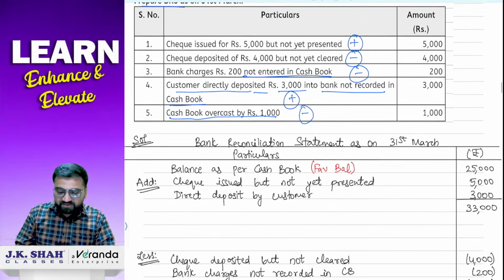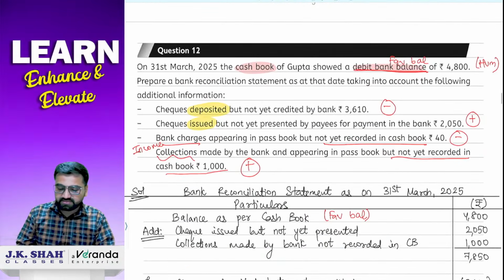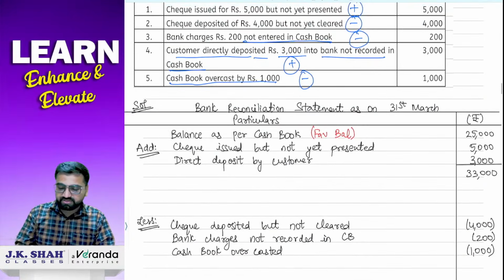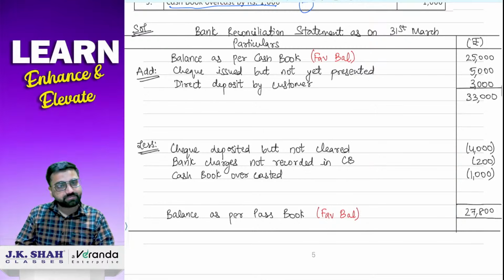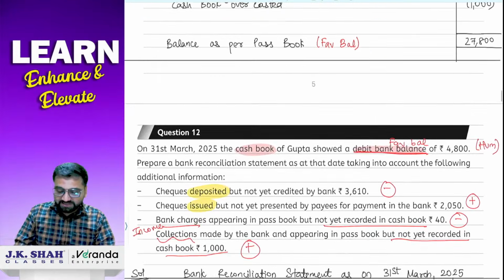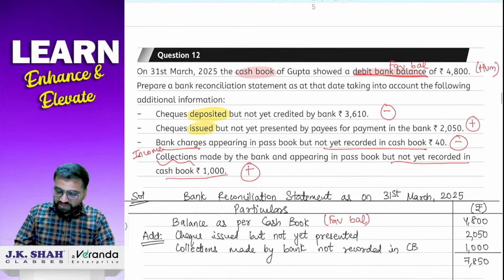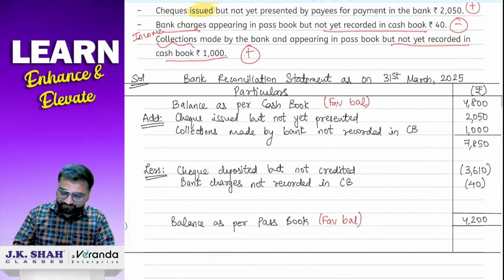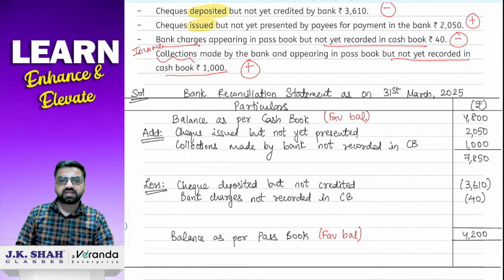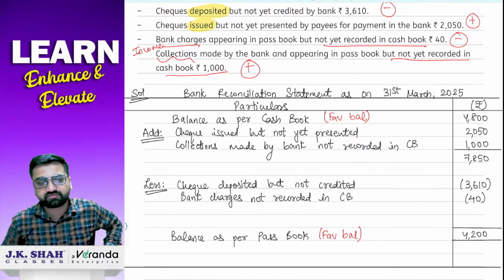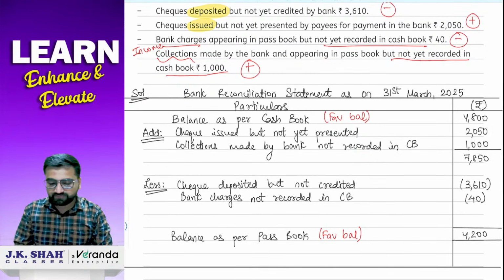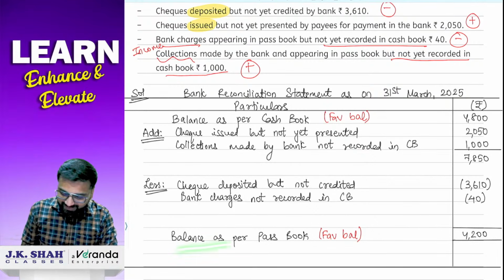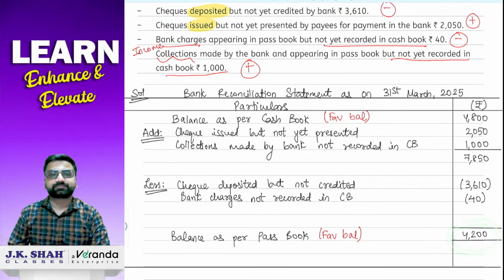We had seen type number 1 wherein we had seen one sum which we had solved in our previous lecture, जिसका solution भी हमने यहीं पे lecture में ही किया था. And second sum I had given you homework. So yes, this is the solution for the second sum. Yes, everyone, just take down the note of it and check your homework whether the answer which you have solved is correct or not. The final answer is balance as per passbook and it is nothing but 4,200.